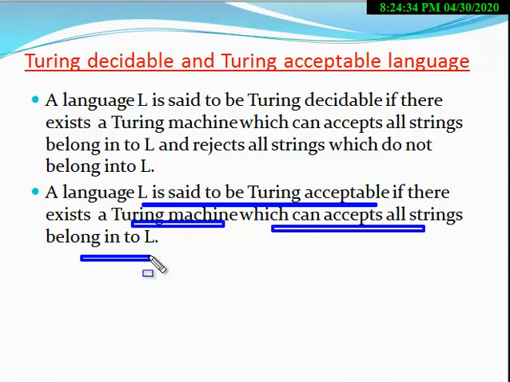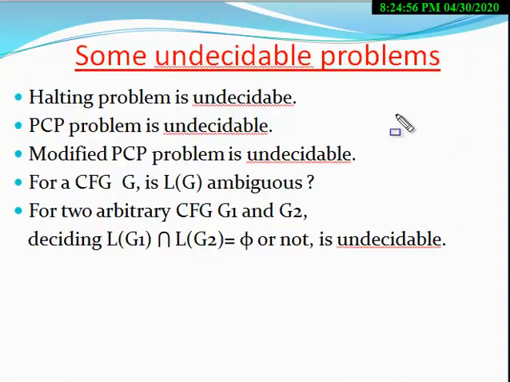So this is the definition of Turing decidable and Turing acceptable languages. Now let us come to the next slide. In this slide, some undecidable problems are considered. These are some undecidable problems. The first problem is the halting problem. This problem was discussed earlier.